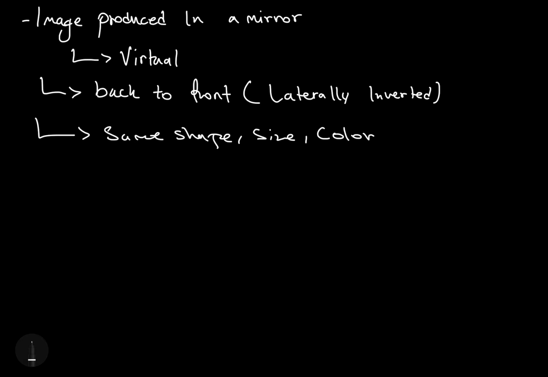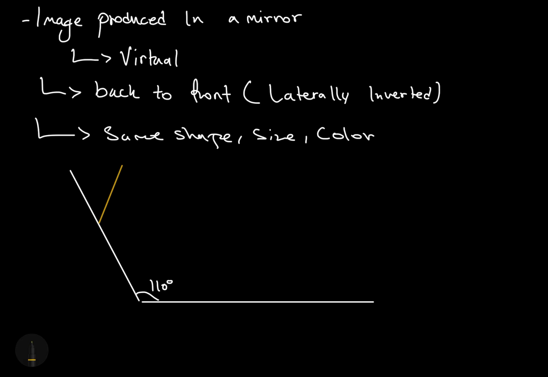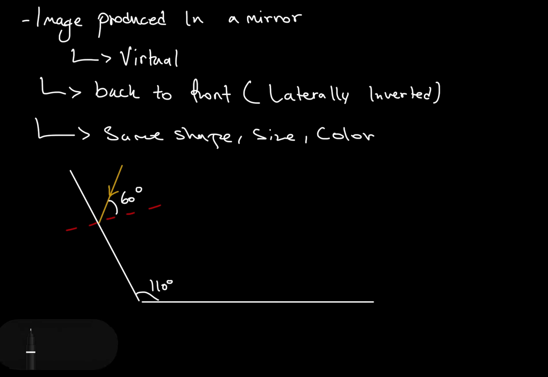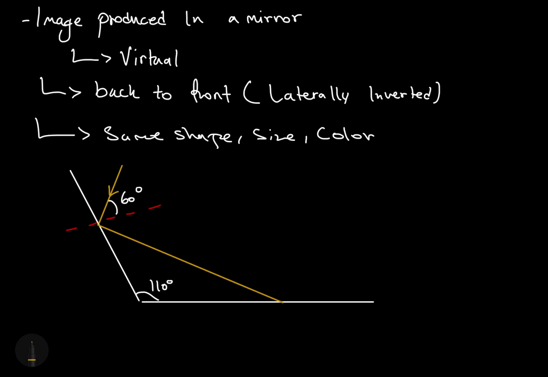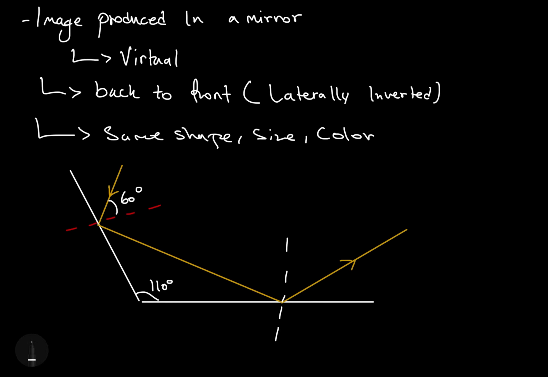Another thing you've got to be very familiar with in this chapter is calculating the angle of reflection from the second mirror. So imagine they give you two mirrors connected at an angle of 110 degrees. A ray of light hits this mirror at an angle of, let's just say, 60 degrees. This ray of light is going to hit the other mirror, because these are two mirrors connected at 110 degrees, and then get reflected again. So you can calculate the angle of reflection from the second mirror as well.